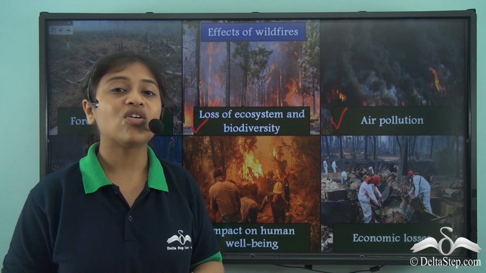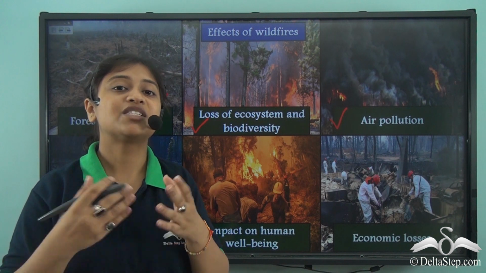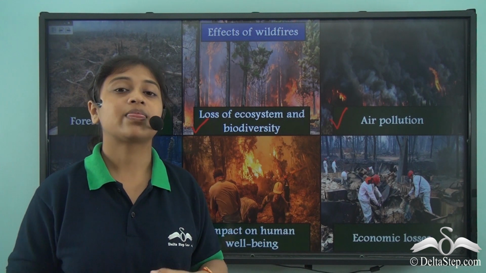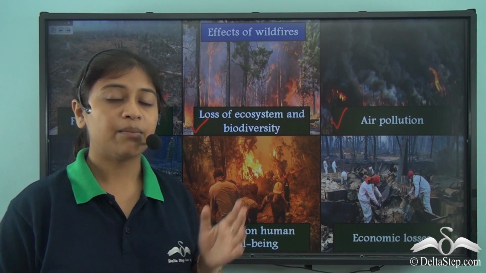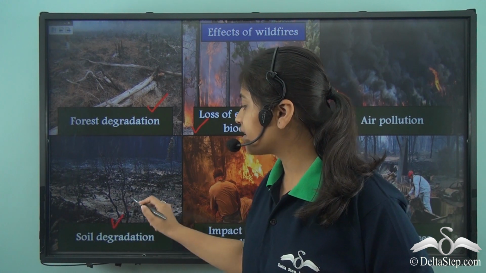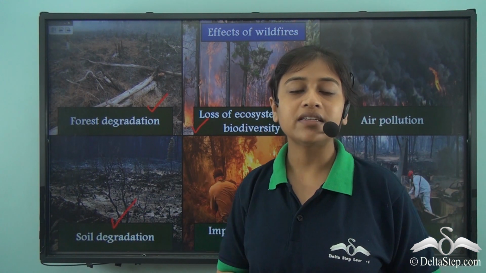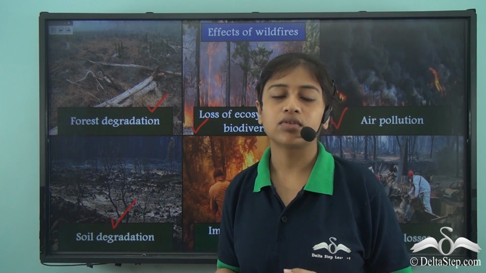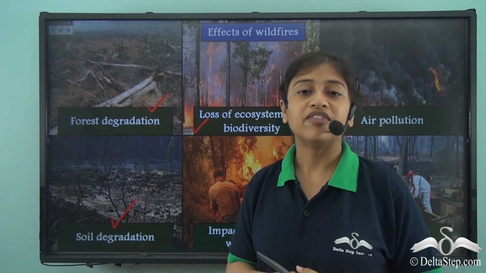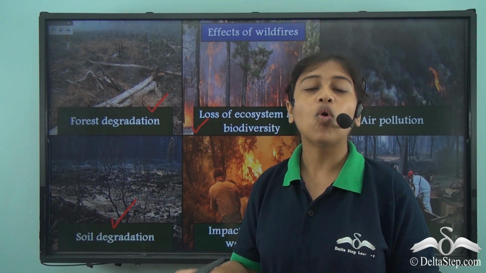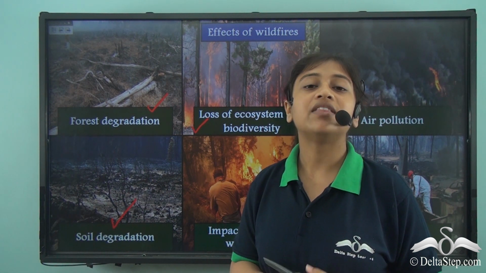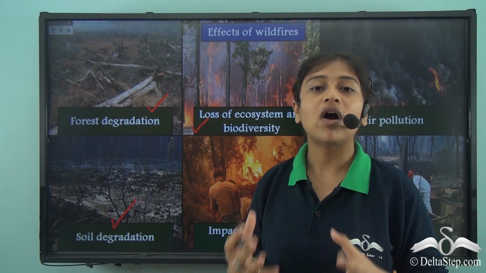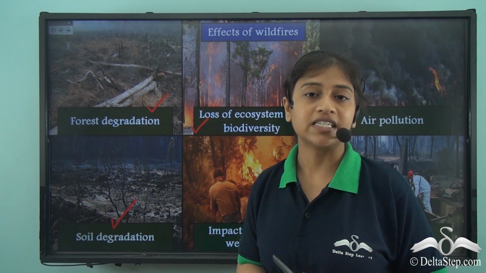This not only causes problems to the area which has experienced the wildfire, but also the surrounding region or the surrounding population that lives in and around that region. Besides these, we also have soil degradation. Once the vegetation is burnt out, the soil loses its support. We know that trees hold the soil together with the help of their roots. So once the vegetation is ruined, the soil becomes more vulnerable to erosion and other forms of degradation.